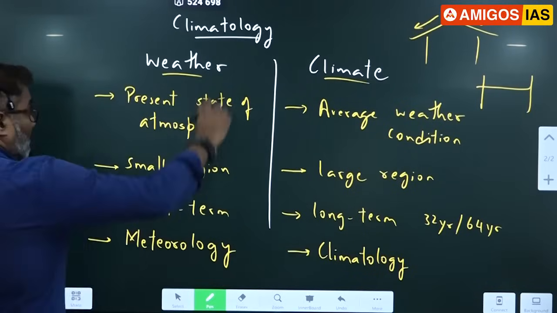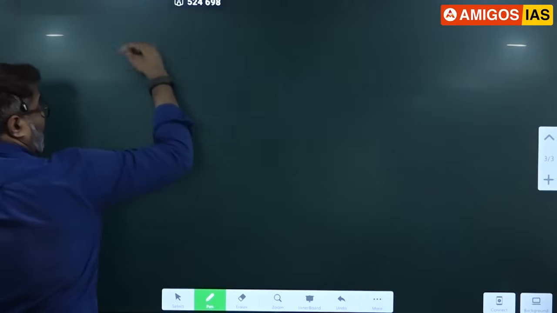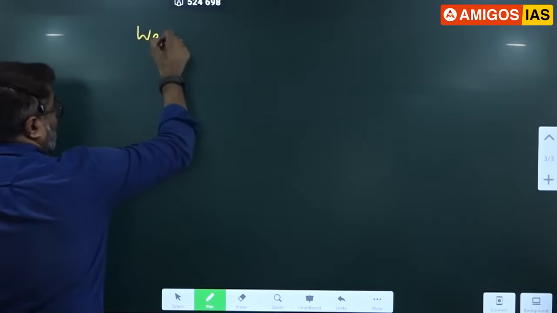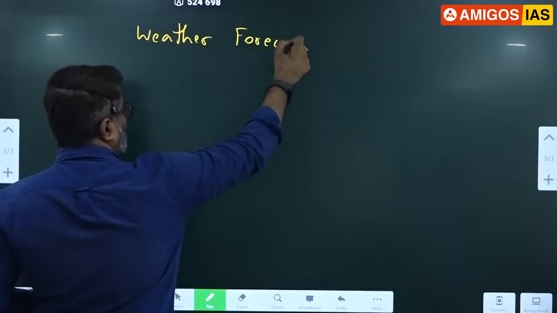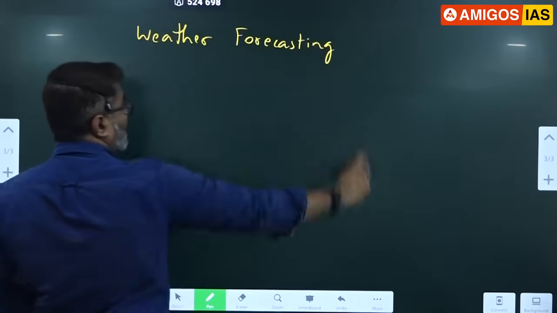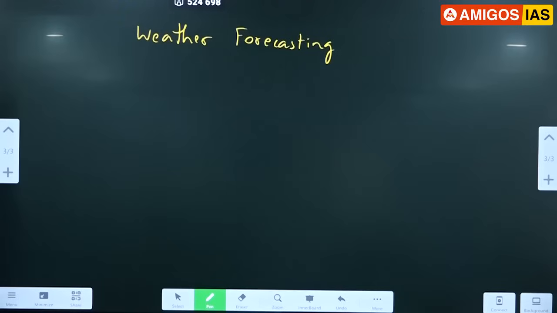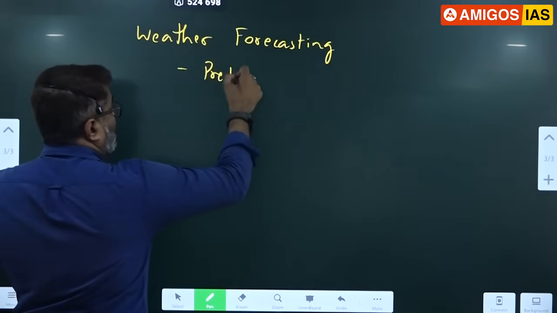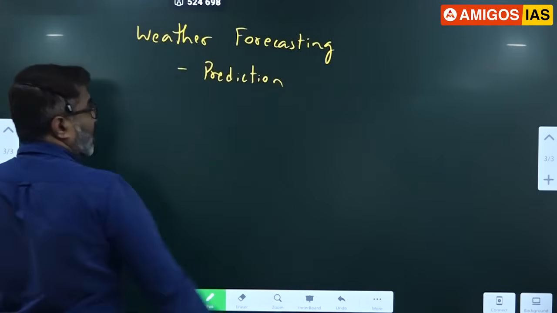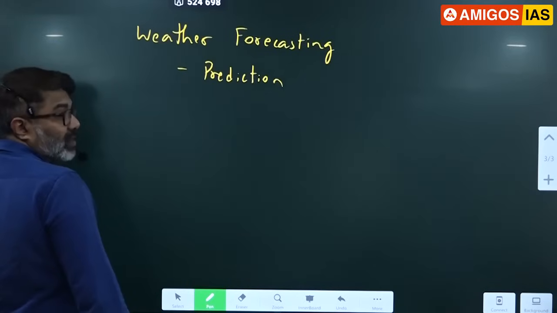So please write, predicting weather is called weather forecasting. Weather forecasting is prediction of future weather. Prediction of future weather is called weather forecasting.